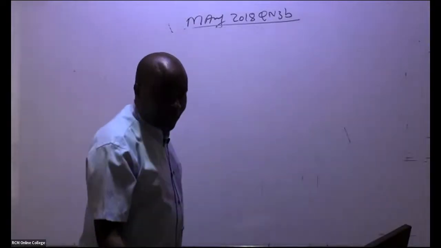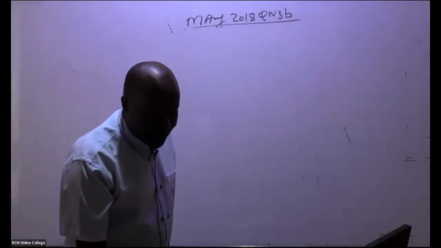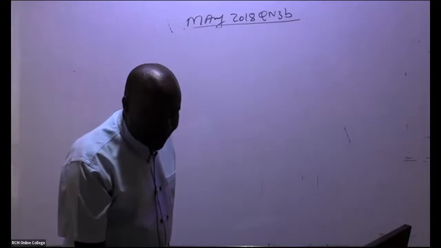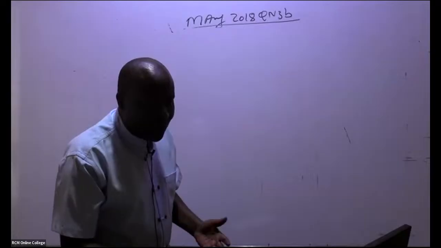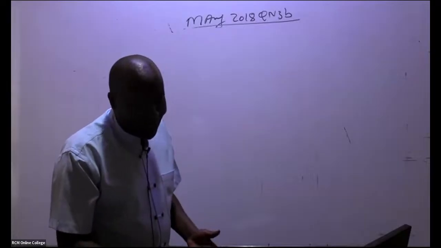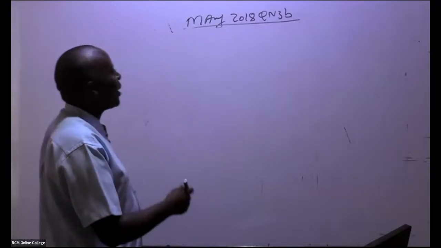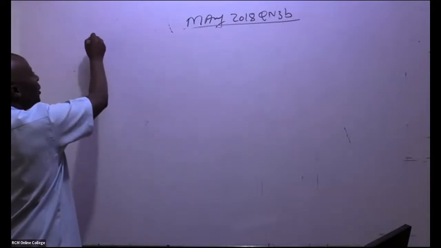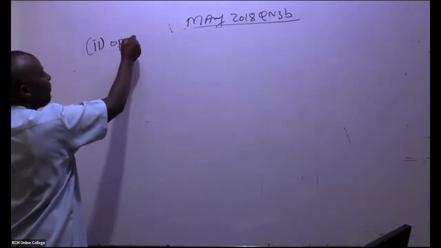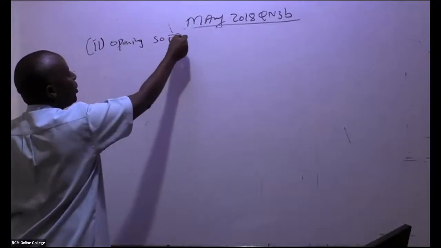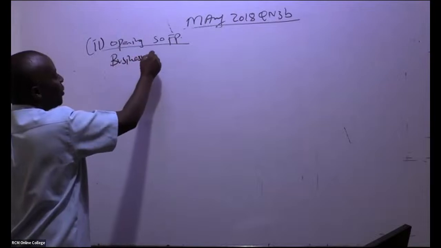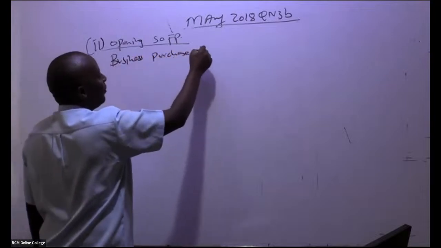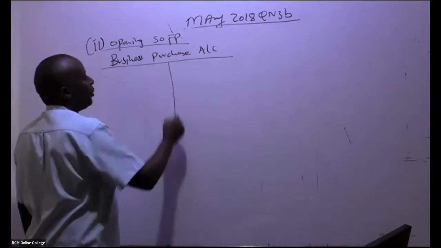But before that, it will be very important, in this case here, to do a business purchase account. It's also known as the purchasing account. So this is number 2, where they want me to do the opening statement of financial position. But first, I'm doing a business purchase account.